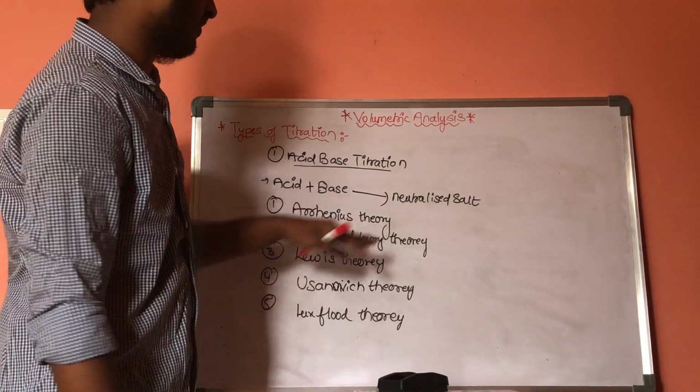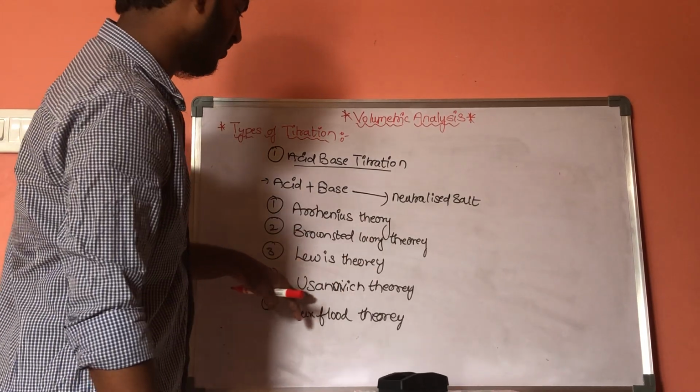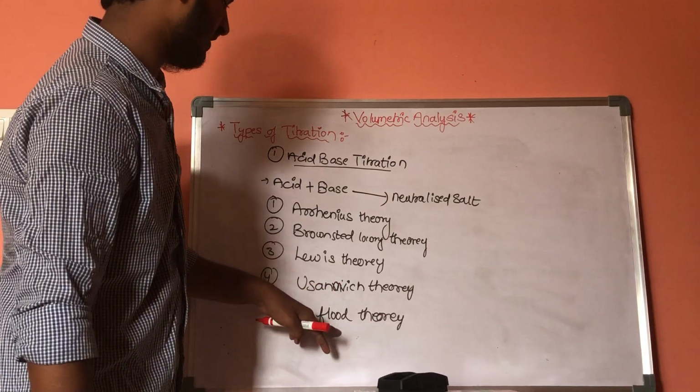Second one is Bronsted-Lowry theory. Third one is Lewis theory. Fourth one is Usanovich theory. Fifth one is Lux-Flood theory. These are the 5 theories which explain acid-base titrations.